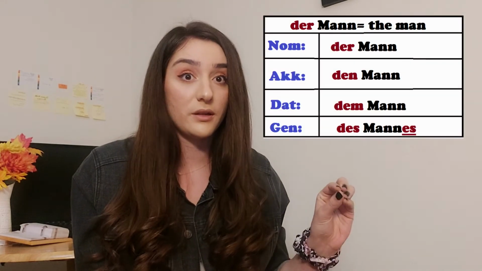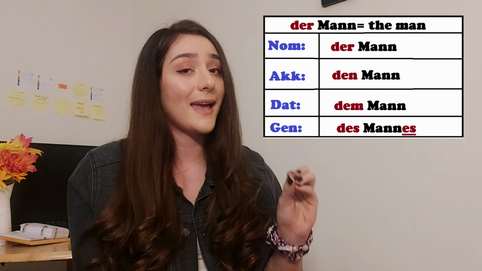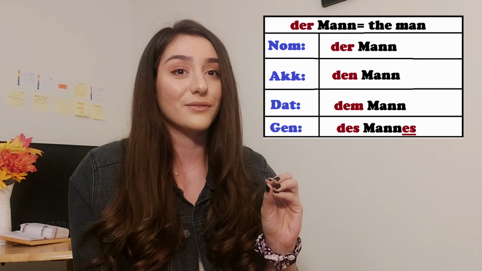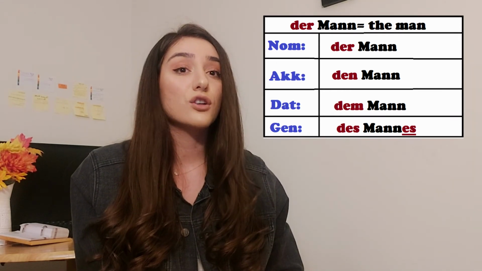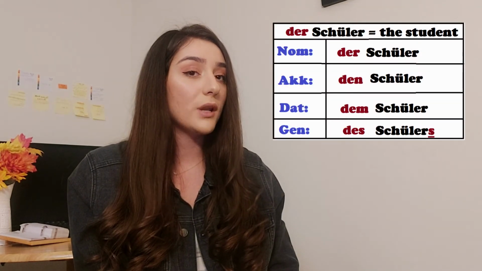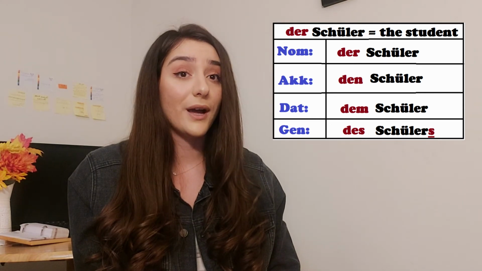Now we have learned that the masculine article for nominative is der, for accusative is den, for dative is dem, and for genitive is des. Let's follow the same rules for the word der Schüler. Der Schüler, den Schüler, dem Schüler and des Schülers.